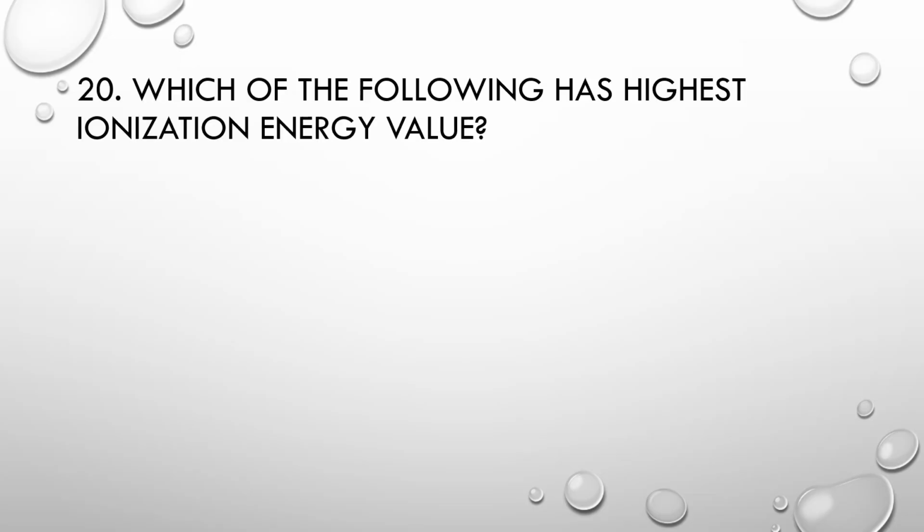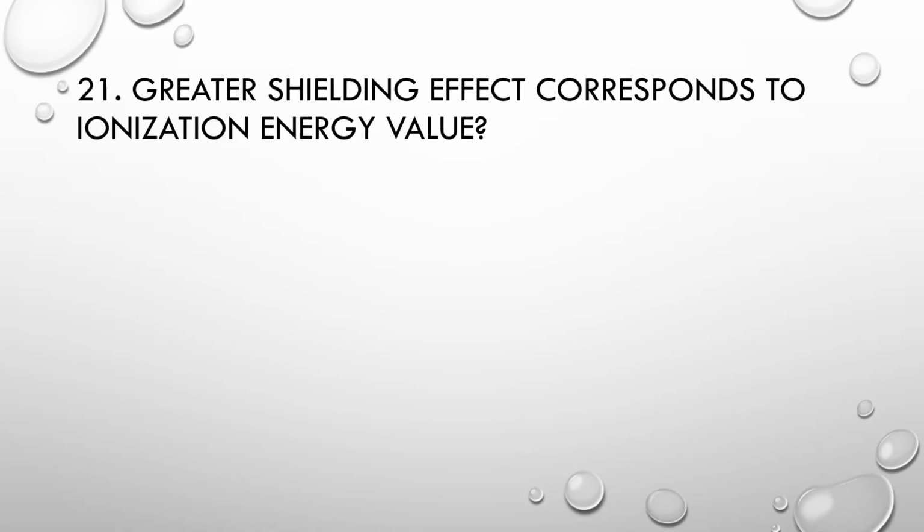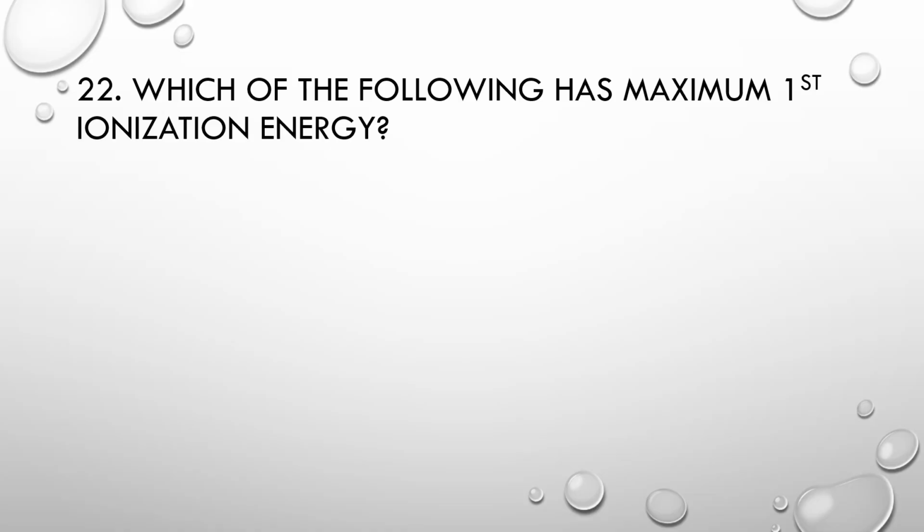Number 20: Which of the following has highest ionization energy value? Number 1 lithium, number 2 beryllium, number 3 hydrogen, number 4 helium. Correct option is helium. MCQ number 21: Greater shielding effect corresponds to ionization energy value. Number 1 greater, number 2 lesser, number 3 0, number 4 variable. Correct option is lesser. MCQ number 22: Which of the following has maximum first ionization energy? Number 1 B, number 2 C, number 3 N, number 4 Na. Correct option is N, nitrogen.